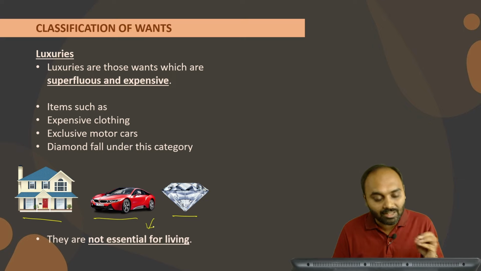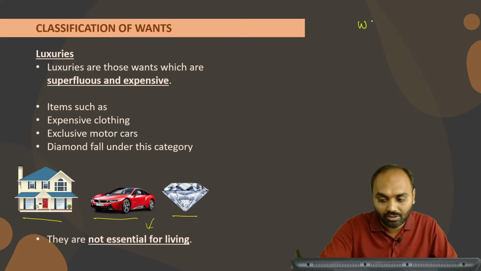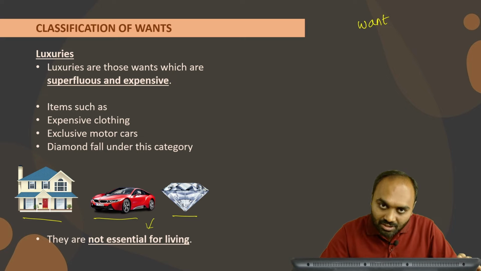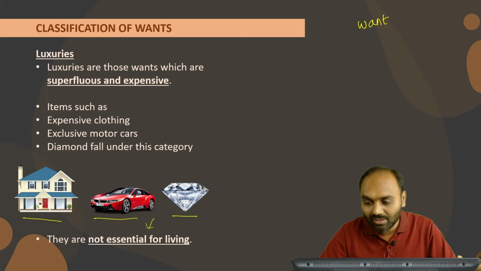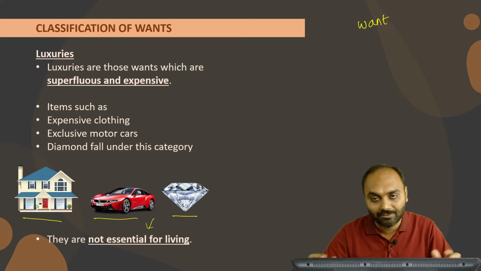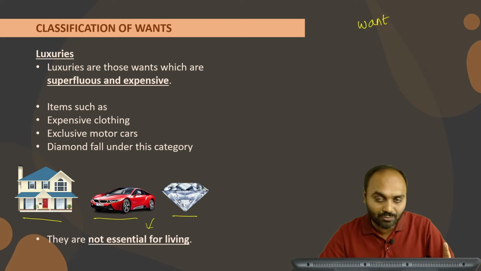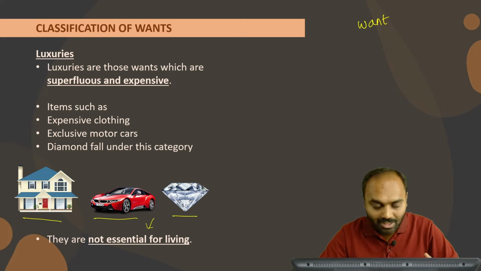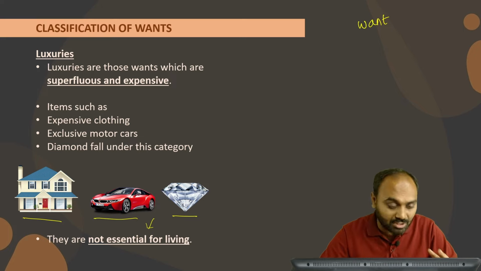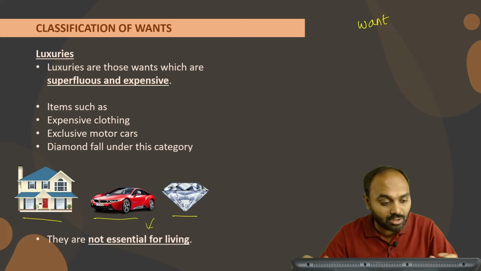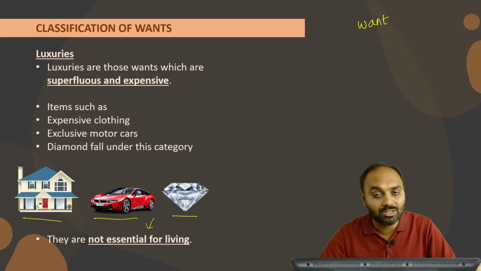So students, till now we have completed the meaning of want. Want is simply a requirement of goods and services in order to satisfy a certain want, and it is categorized under necessity, comfort and luxury. In necessity we have discussed three kinds. One is for survival, which is necessities of life. Second is necessities for efficiency. Third was conventional necessities, which develop because of habit, social customs or tradition. Moving to the next one, that was comfort.